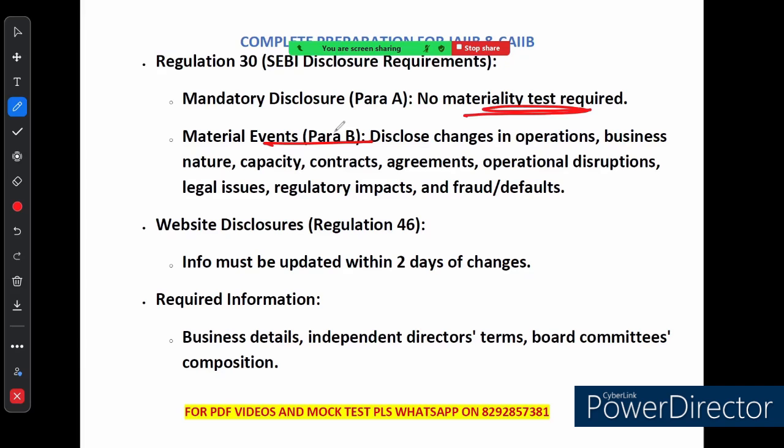Now website disclosure, which is under Regulation 46. All this important information must be updated on the company website within 2 days of any changes. This includes business details, terms for independent directors and the composition of board committees. Now that wraps up our look at the additional disclosure requirements for banks and the key SEBI regulations that ensure transparency for investors. Now let's come to some MCQs.